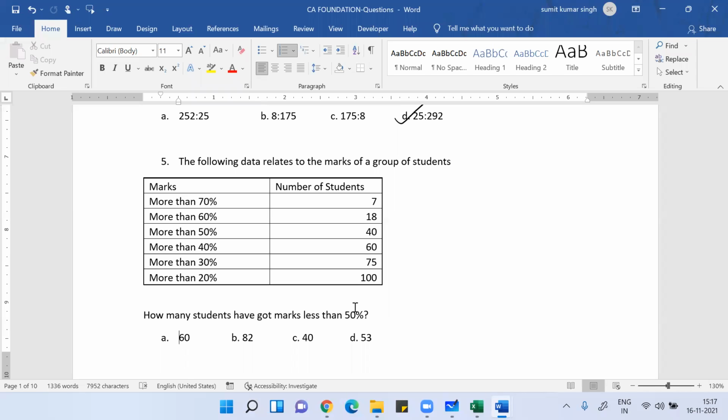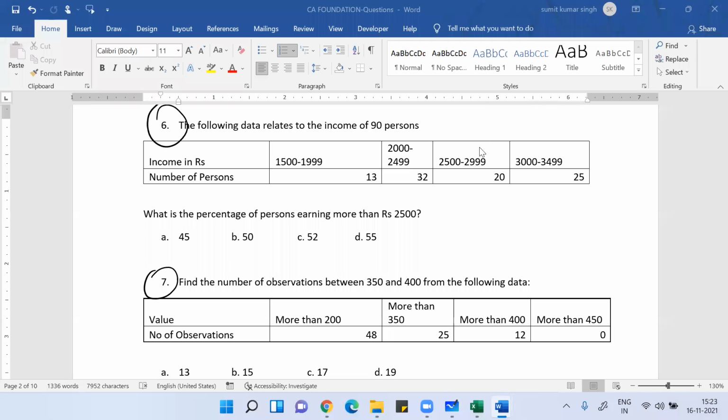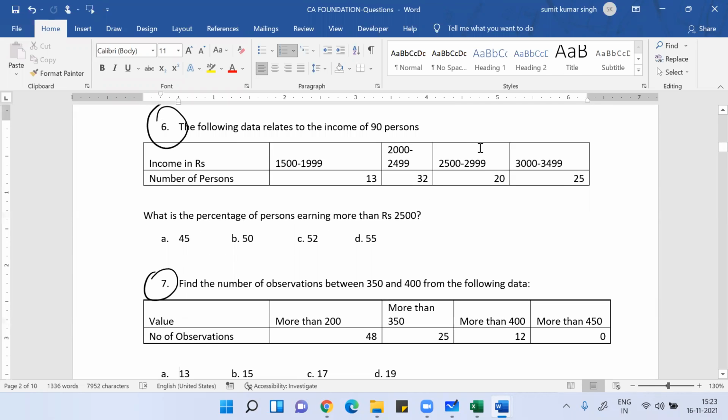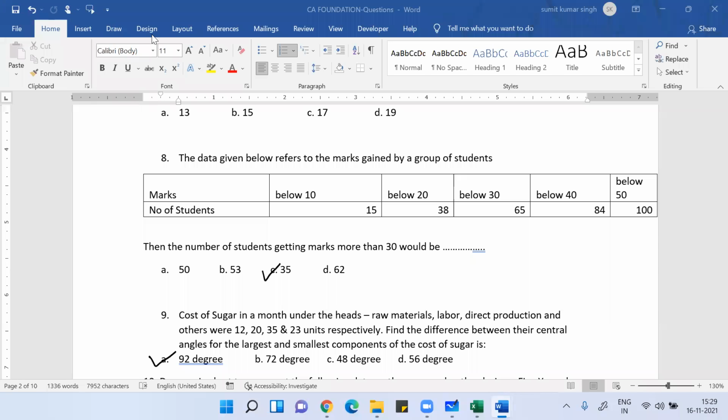Question number 5. Once you're done with question number 5, now do 6th and 7th, everyone. Now do question number 8.